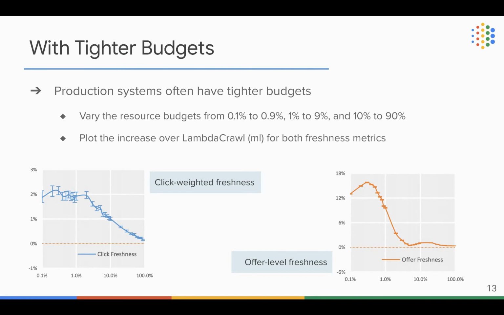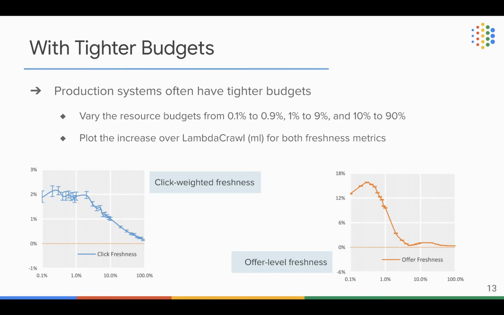The results for click-weighted freshness are on the left diagram and offer-level freshness on the right diagram. Here, the horizontal axis denotes a resource budget from 0.1% to 1% to 100%. This is in log scale. The vertical axis denotes the relative increase of the freshness metric over lambda crawl.